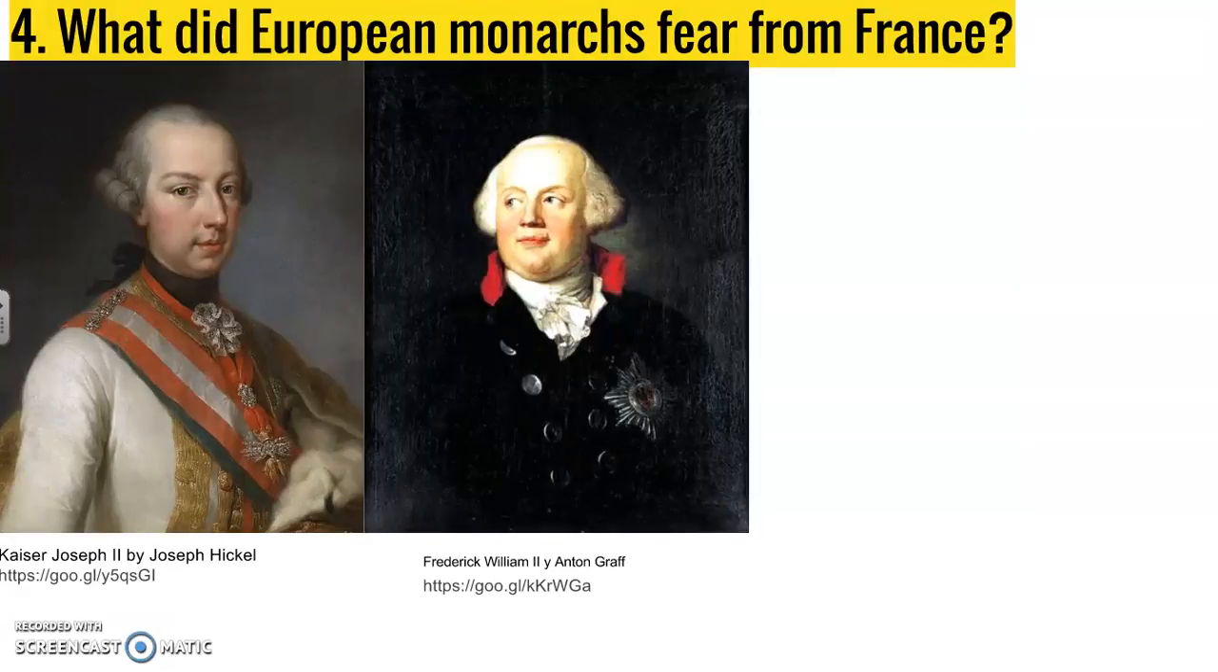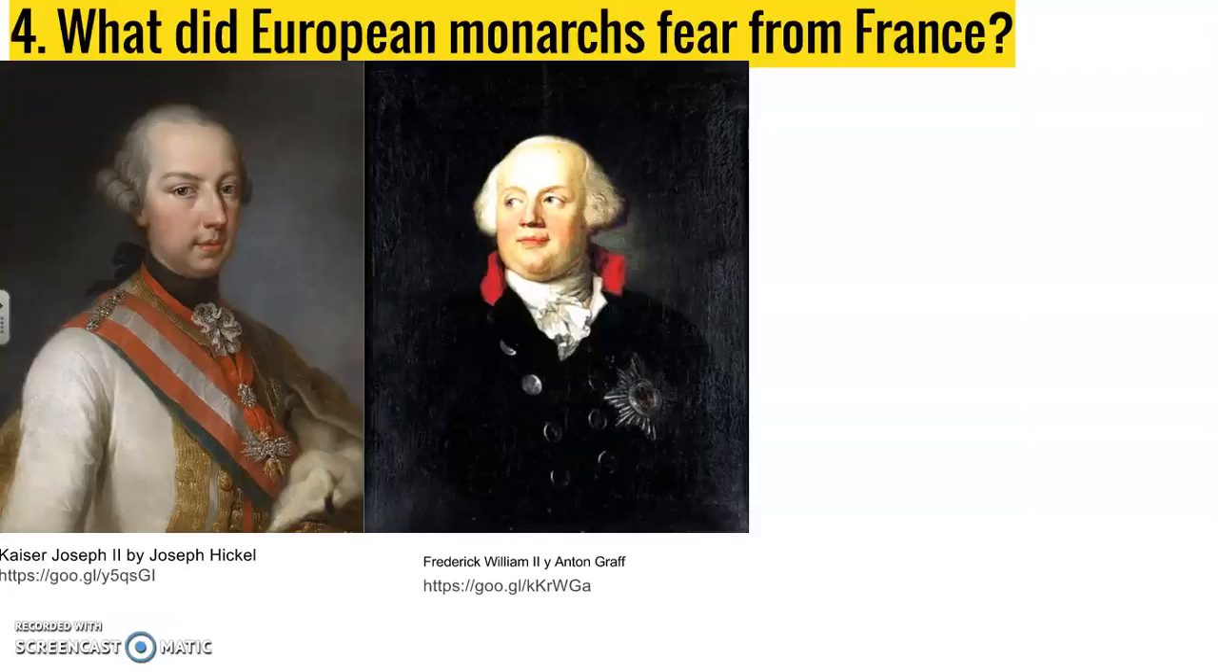Now the question is, not only were the French ready to bring the war to the other countries, but the other countries were ready to fight with France. The question is, why? And that brings us to number 4. The question is, what did European monarchs fear from France? So we have Kaiser Joseph II here.